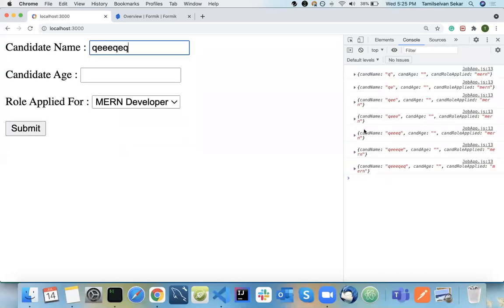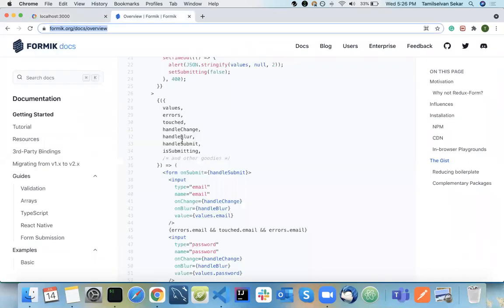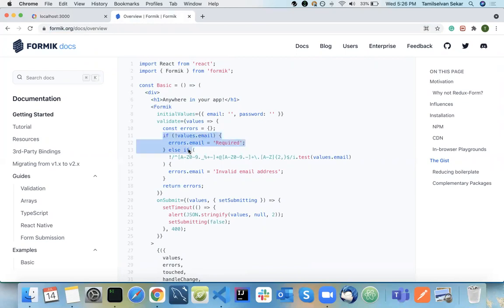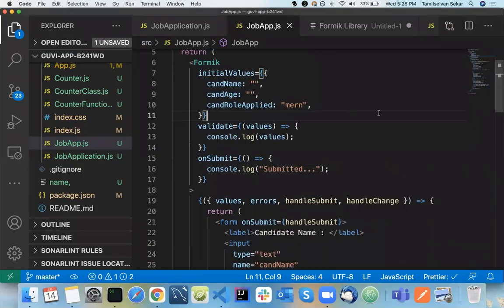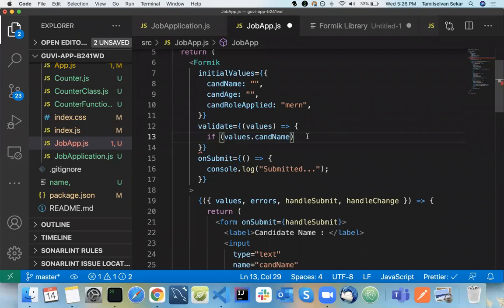See here now, all the values will be available here. So using this, you can do validations. So how can we do that? If you go into the documentation, in your validate function, it will take values here. What you need to return here is the errors object directly. You need not update the states and other things. The basic thing is you need to return the error object. So let's see how to do that. Here I will be getting the values, right? So inside the values, what is the validation that we are going to do? Candidate name. If the candidate name is empty, what should be the error message?